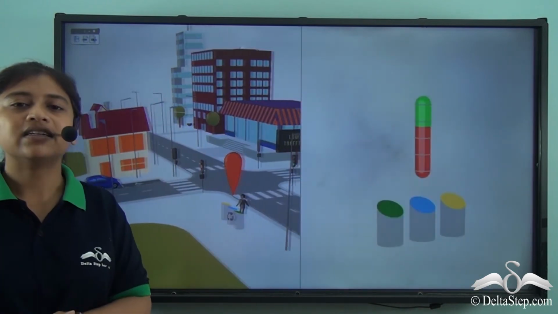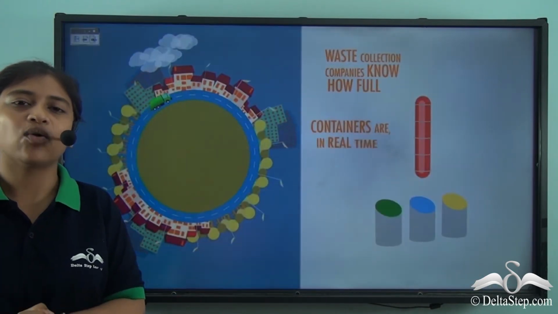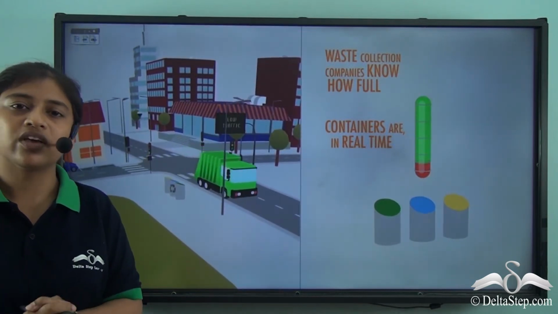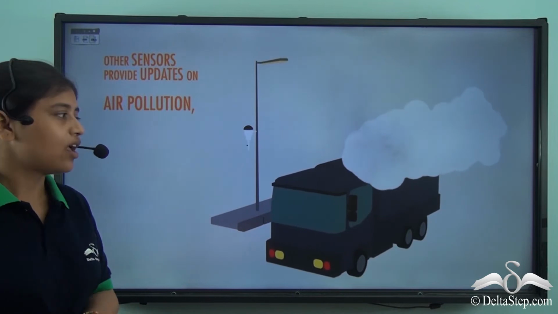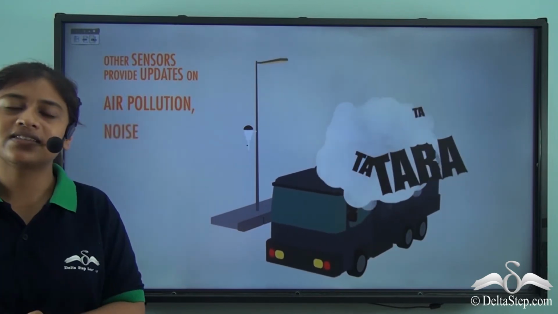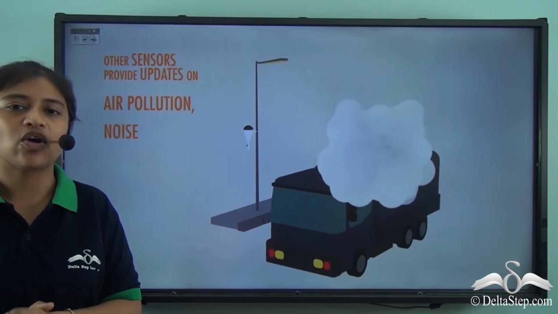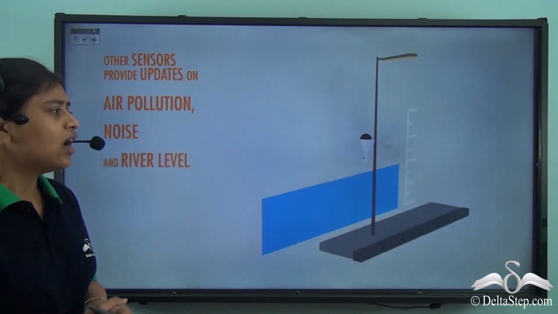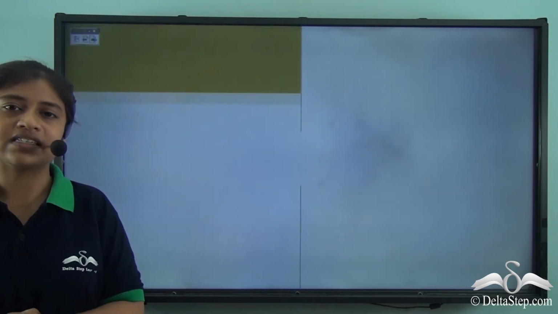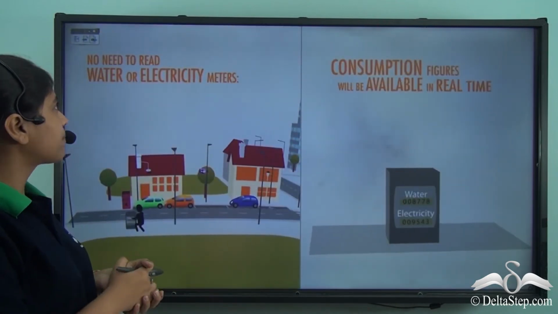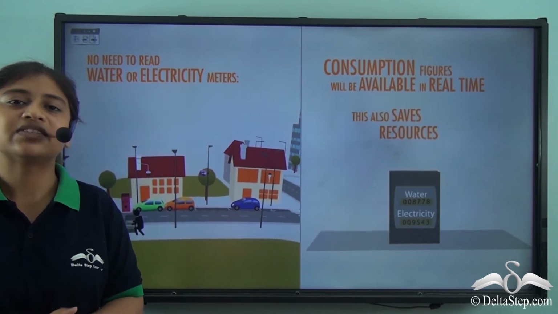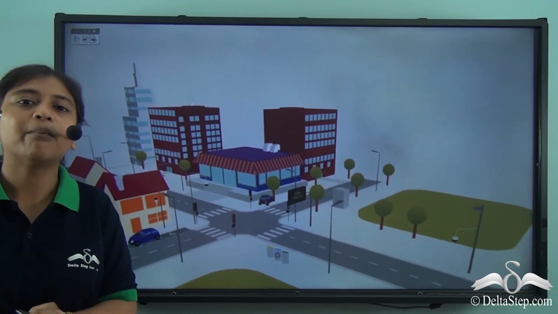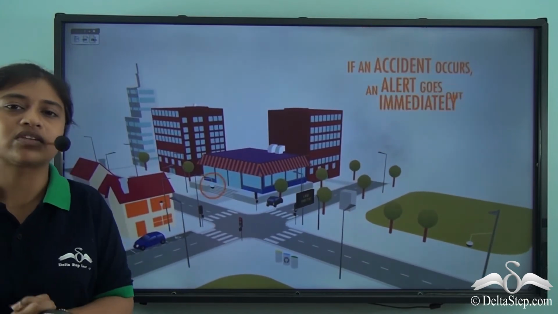Now say the waste management companies will easily know when the dustbins are full and they can come and do away with the waste. So here, time and resources are saved. On the other hand, there are various sensors that can help us understand air pollution, noise pollution, and rising sea levels that can prevent floods. We also have other facilities in the smart cities, such as meters that can help us understand a rough image of how much the bill is on the electric and water meters.